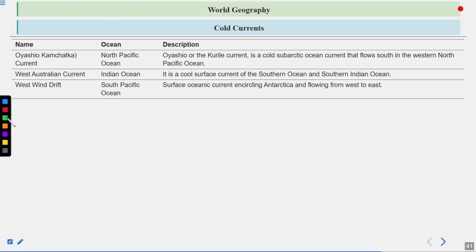Some more cold currents. The first one is the Oyashio or Kamchatka current, found in the North Pacific Ocean. Oyashio, or the Kurile current, is a cold subarctic ocean current that flows south in the western North Pacific Ocean. Then the West Australian current, found in the Indian Ocean. It is a cool surface current in the Southern Ocean and Southern Indian Ocean. Then the West Wind Drift, found in the South Pacific Ocean, a surface oceanic current encircling Antarctica and flowing from west to east.